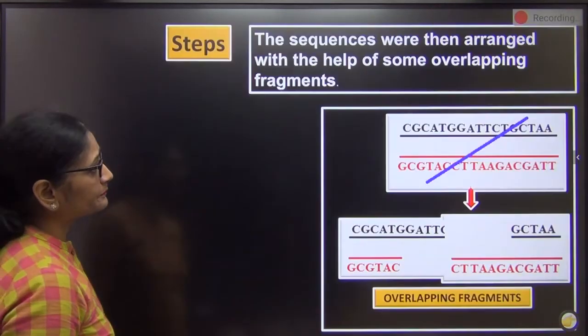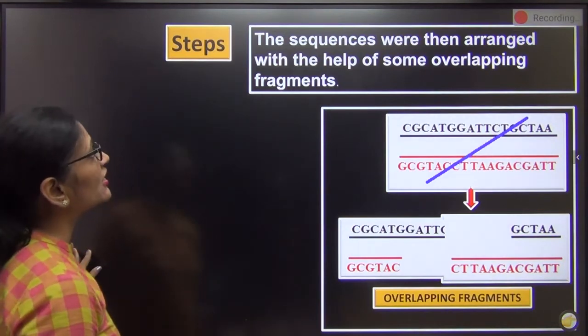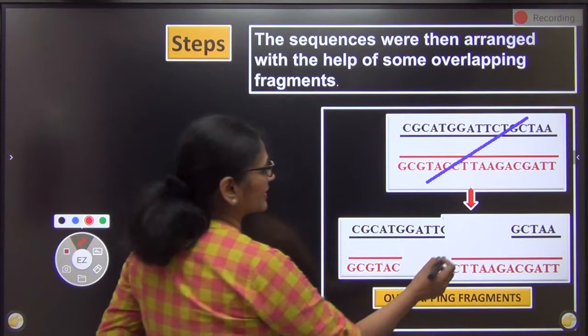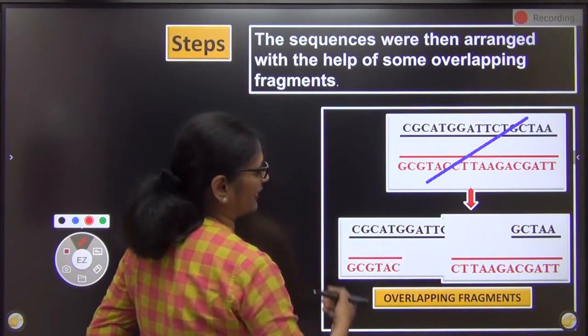Now look at it. The sequences then were rearranged. How are they rearranged? With the help of some overlapping fragments. So see, this is how we had cut. ये थोड़ा सा इसके ऊपर चढ़ गया है. I should have removed it like this.